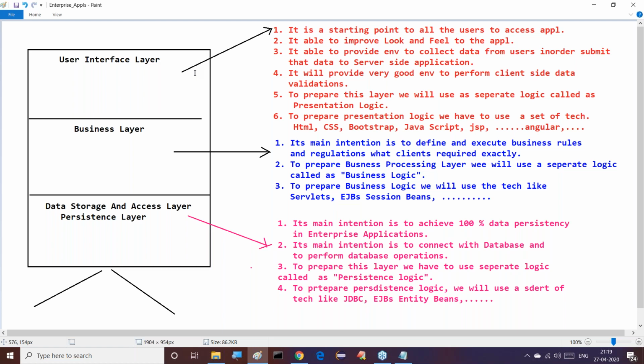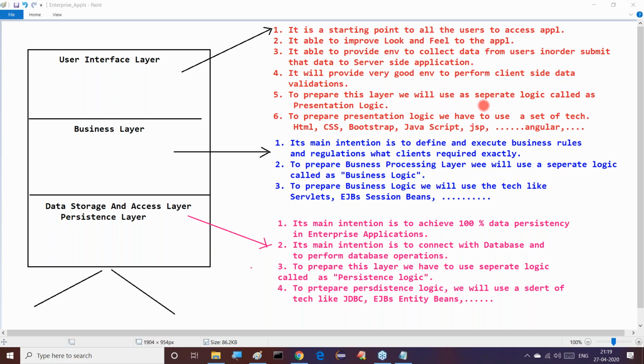The user interface layer is the starting point for all users to access the application. It improves the look and feel of the applications. Understand this clearly. Then it provides an environment to collect data from users in order to submit the data to the server side application. It also provides a very good environment to perform client side data validations.